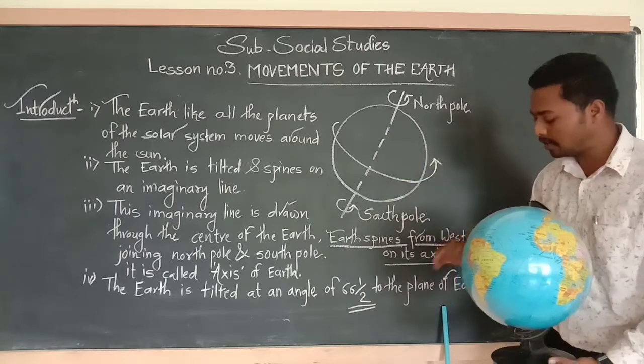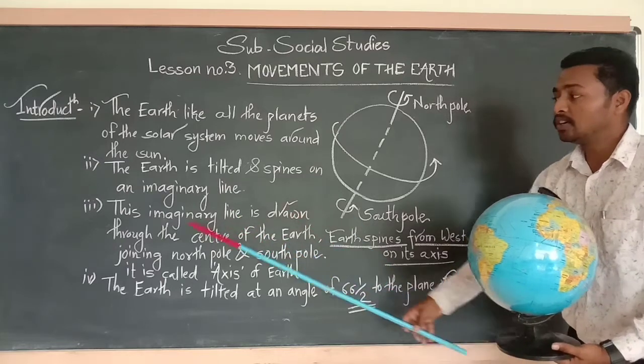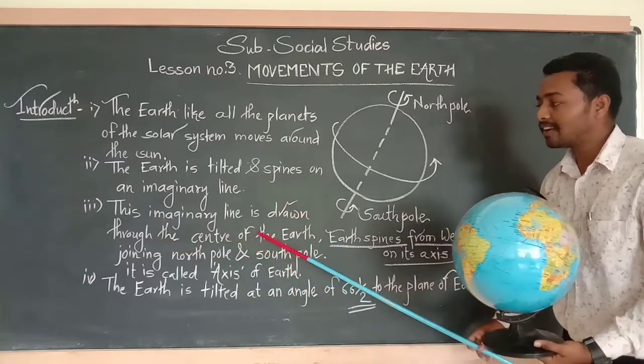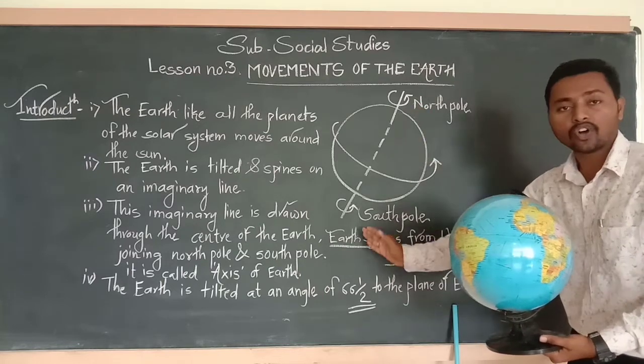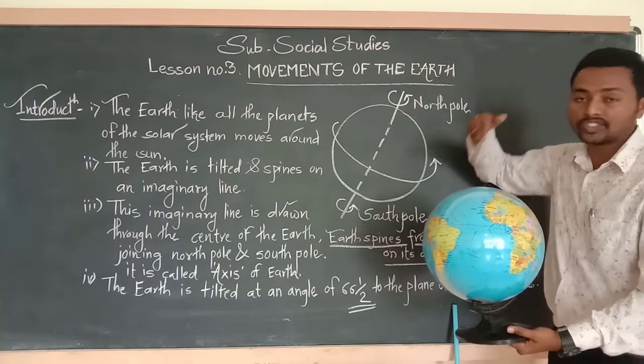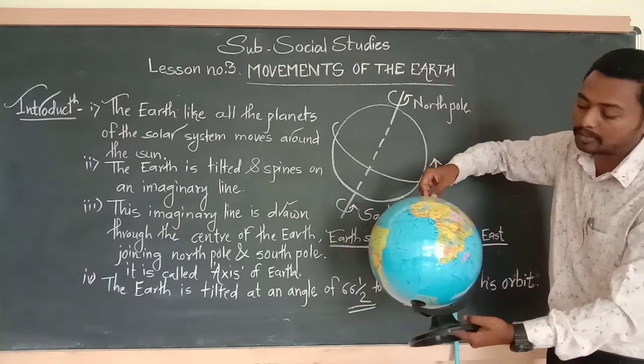Next, point number 3, this imaginary line is drawn through the center of the earth.